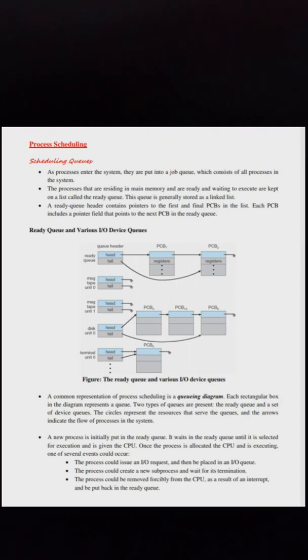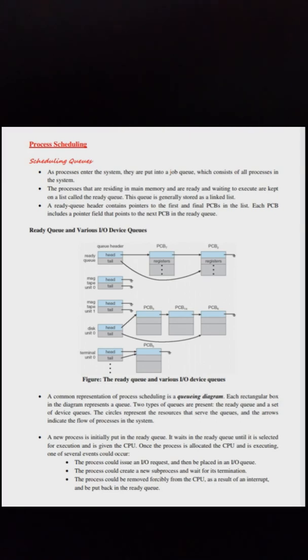Ready queue and various input-output device queues. See the figure. A common representation of process scheduling is a queuing diagram. Each rectangular box in the diagram represents a queue. Two types of queues are present, the ready queue and a set of device queues. The circles represent the resources that serve the queues, and the arrows indicate the flow of processes in the system. A new process is initially put in the ready queue. It waits in the ready queue until it is selected for execution and is given the CPU.